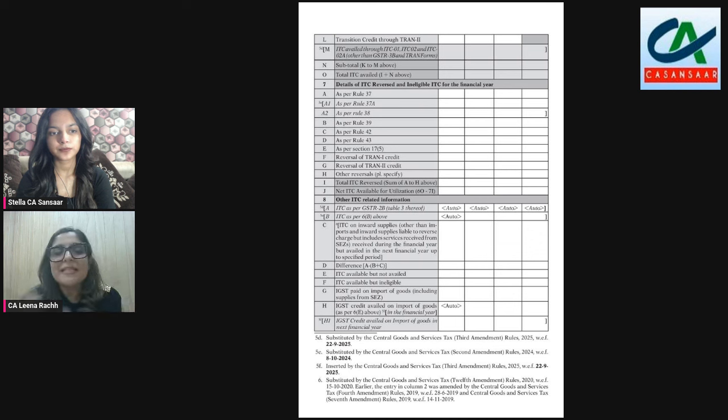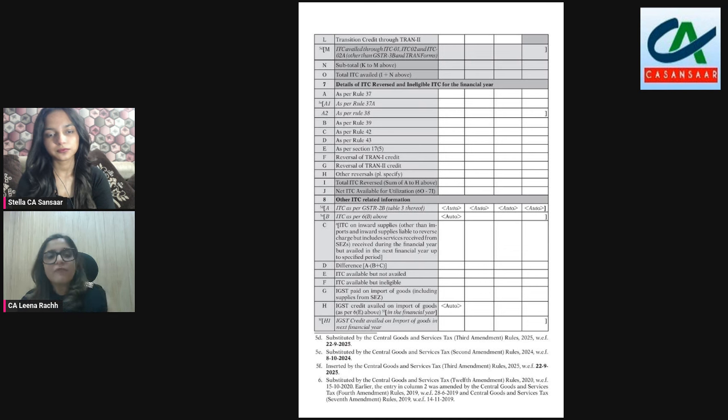Now, table 8C speaks about ITC of the current year, which is going to be claimed in the next year. As we were discussing at the time of introduction of 6A1 as well, when we are claiming ITC, it is not necessarily ITC of one financial year, past year, and at the same time present year's ITC may be claimed in the next year. So 8C says that whatever ITC is arising out of your invoices for the present financial year, which you're not claiming in this year but in a subsequent year, needs to be reported in 8C.